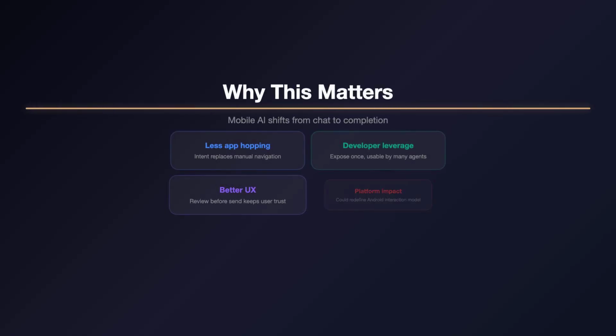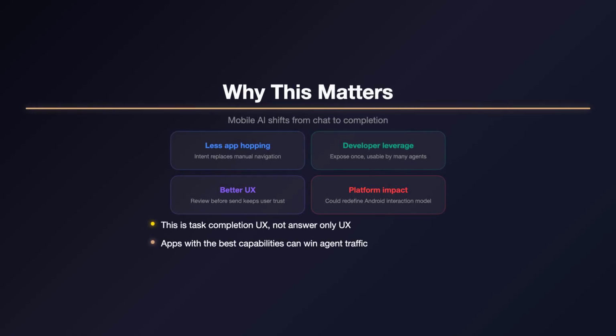AppFunctions is the bridge. Android apps define capabilities they are willing to expose. Agents discover those capabilities through a shared protocol, MCP-style tooling, then execute them with structured parameters. That makes actions composable across apps. One intent can trigger multiple app functions in sequence.